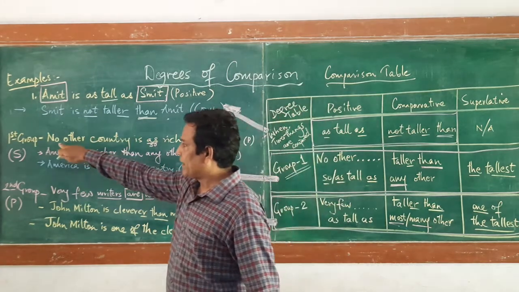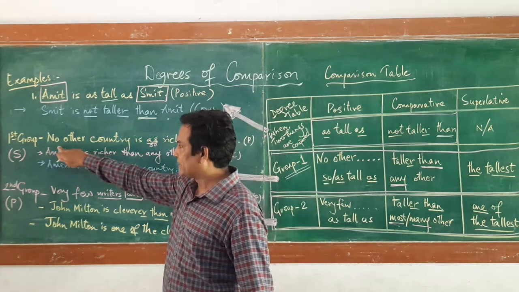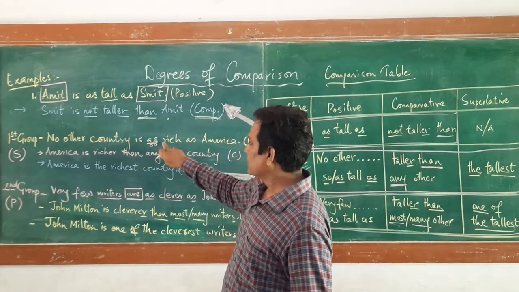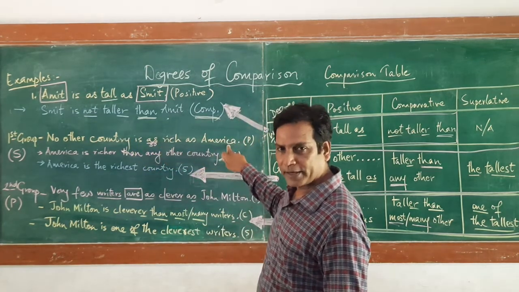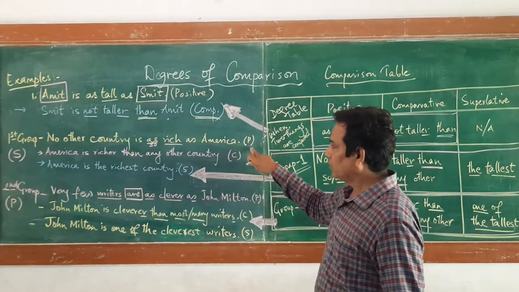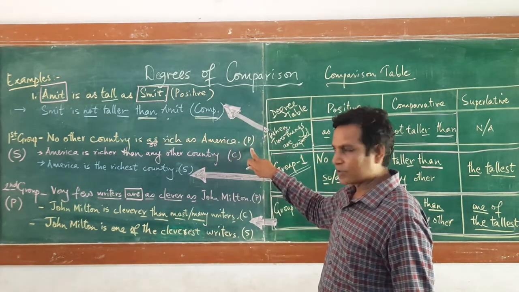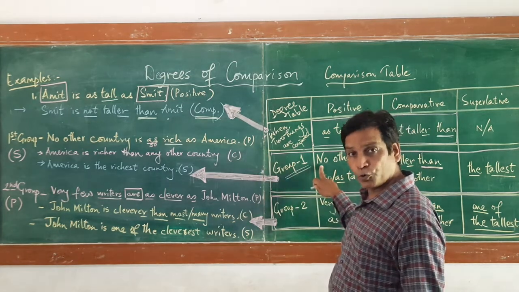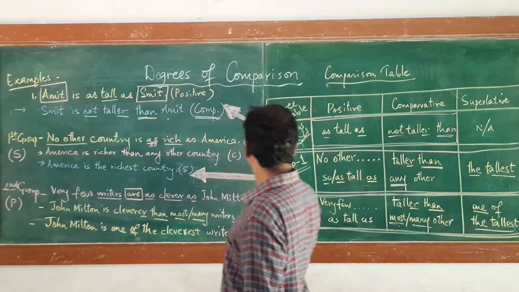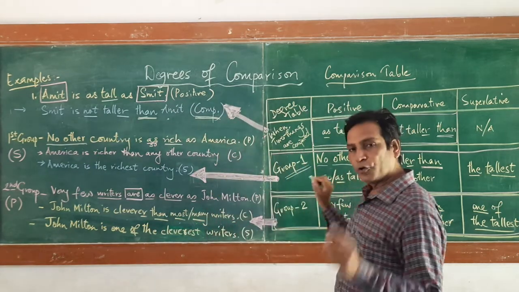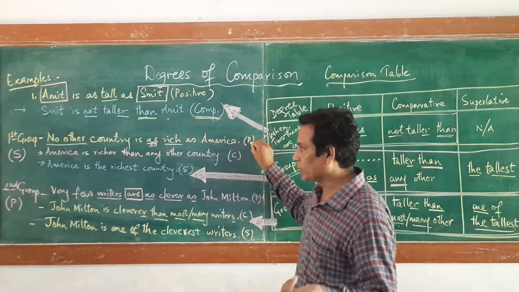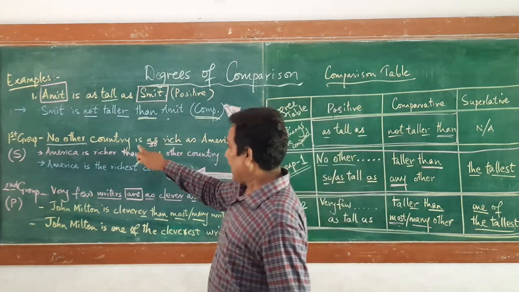Now the question which I have given in group 1 is, no other country is as rich as America. The adjective rich itself says that it is positive because it starts with no other. See here, no other. Positive degree will always start with no other.